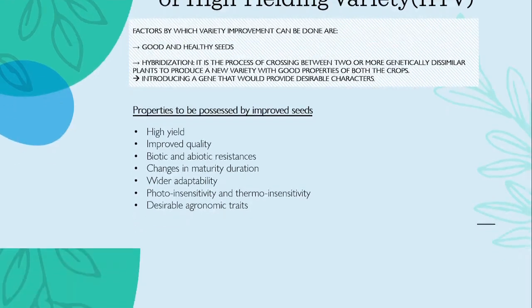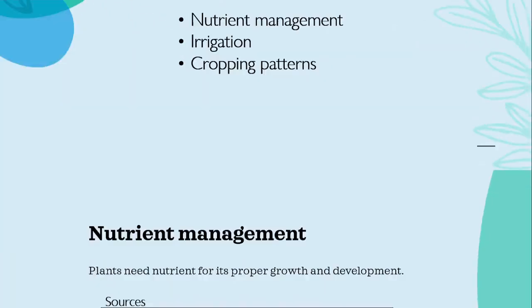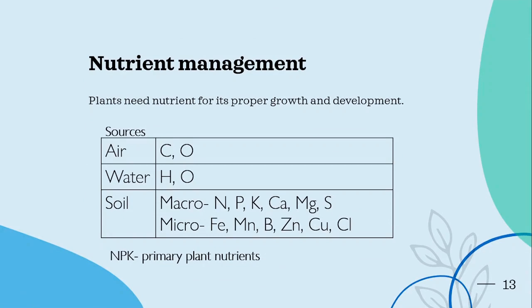Okay. Next we have crop production management. There are different practices by farmers. First one is nutrient management, second is irrigation, and third is cropping pattern. So nutrient management: first, why does a plant need nutrients? Plants need nutrients for proper growth and development.